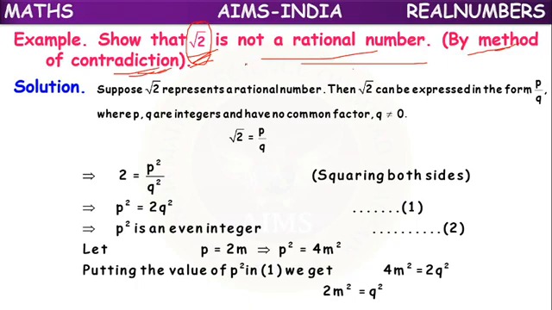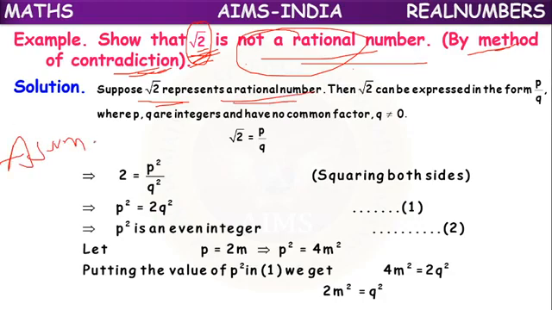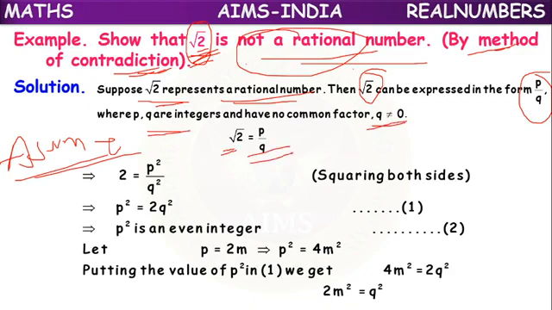What is contradiction? They asked us to prove it is not a rational number. So what will we take? We will assume root 2 represents a rational number. Here it is only an assumption, children, opposite to the proof. Root 2 represents a rational number, means root 2 can be written as P by Q, where P and Q are integers, Q is not equal to 0. Means root 2 equals P by Q.